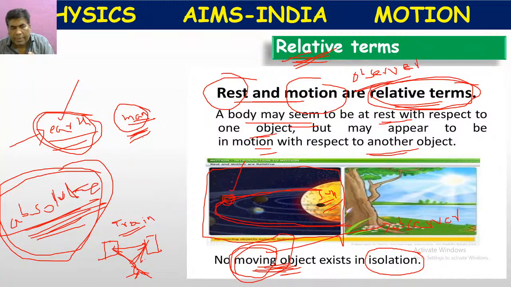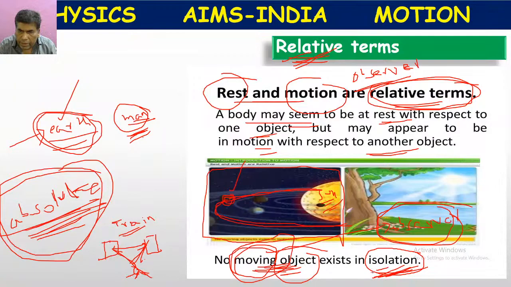So when we are telling it is moving, compulsorily the object is associated with the observer. It does not exist by its own. It is not single, or it is not alone. So that's why we are telling that no moving object exists in isolation. It is moving means when compared to one observer, it is moving. So it exists along with the observer, not in isolation.